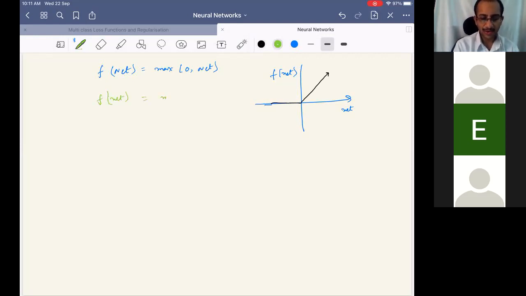How should we write the derivative? 1 if net greater than 0, if it is scalar. If it is a vector also, it is 1 where net is greater than 0, that is, the corresponding element of the net value is greater than 0. Hope this is visible.